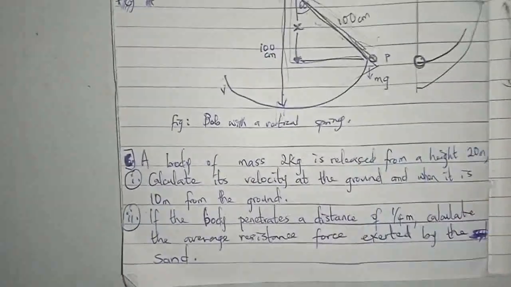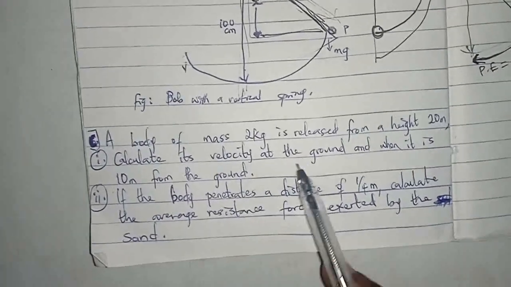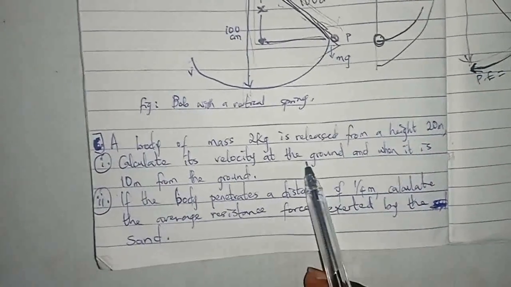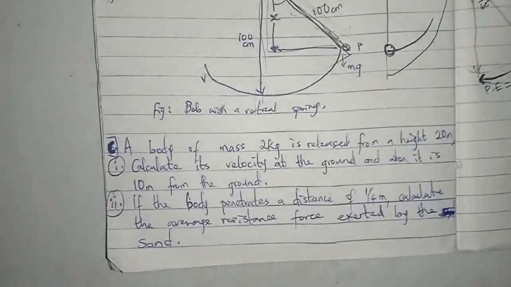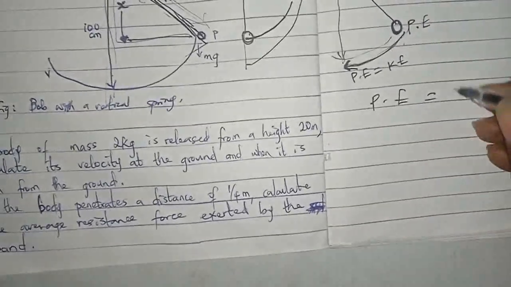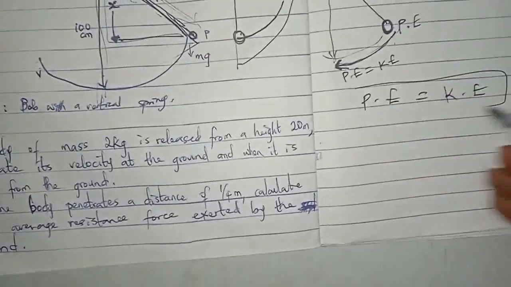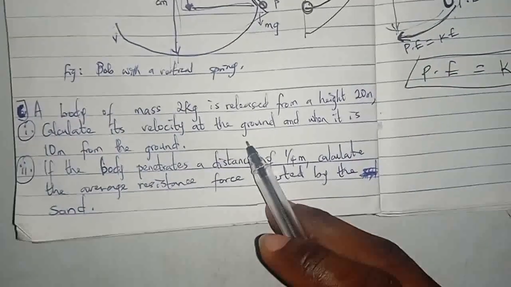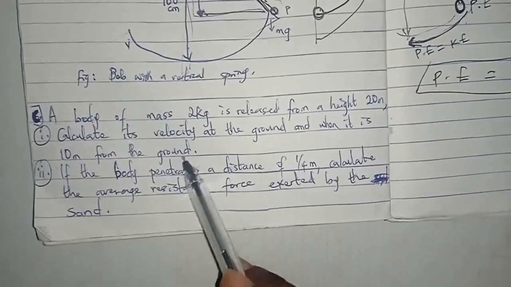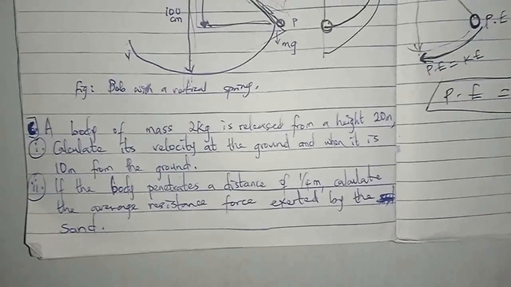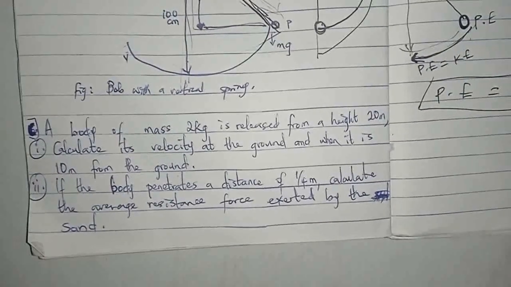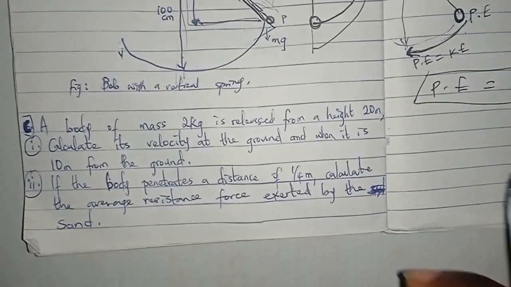So the next question we have is: a body of mass 2 kg is released from a height of 20 meters. Calculate its velocity at the ground. So its velocity at the ground means that PE will be equal to KE. So you solve that one for me. Now, the one I want to solve is, they said also, when it is 10 meters from the ground, it has not completed the motion. So when it's 10 meters from the ground, it's still going to have the tendency to reach the ground. So it will have PE and KE.